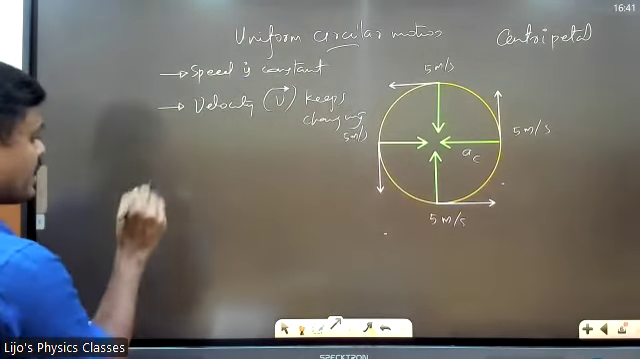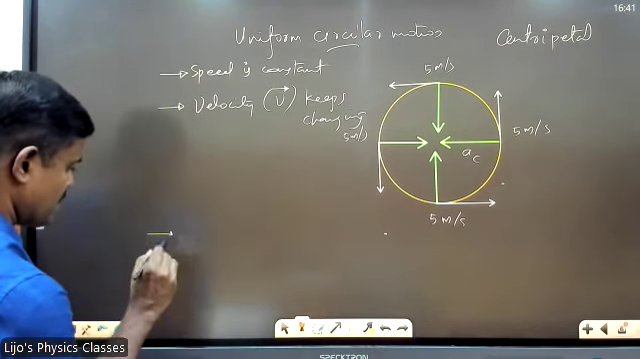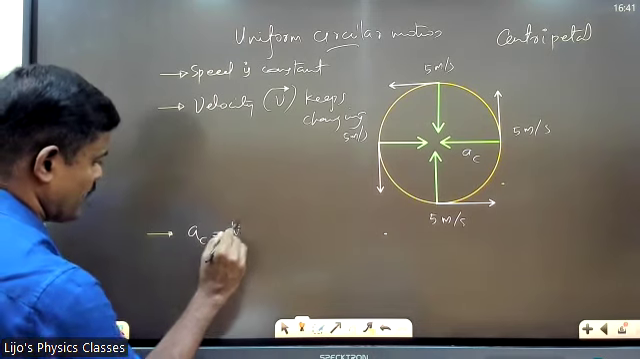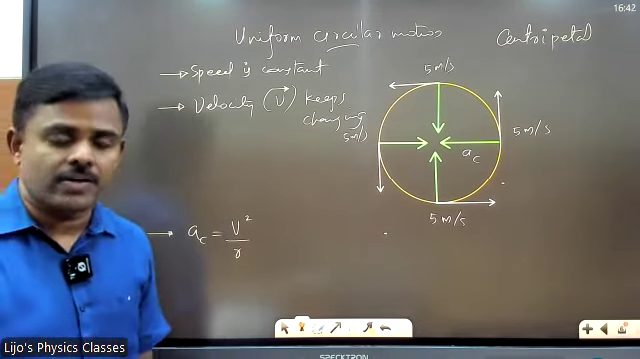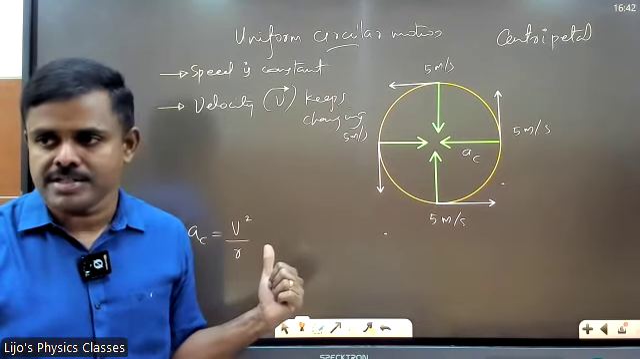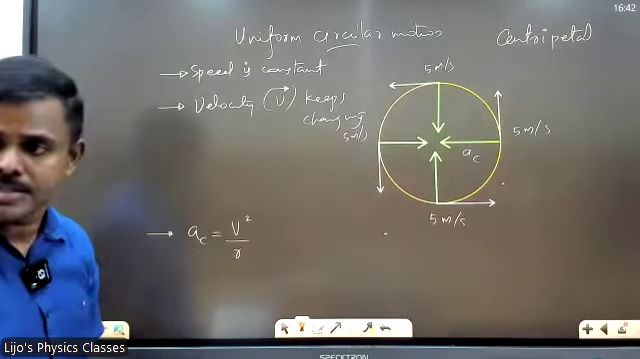And centripetal acceleration has an equation. That equation is given by v square by r. You derive this in school classes. V is the linear velocity, r is the radius.